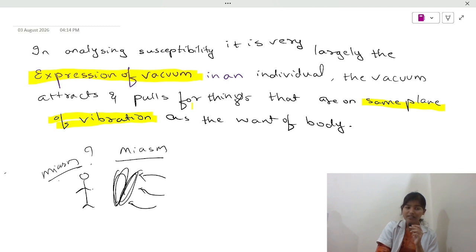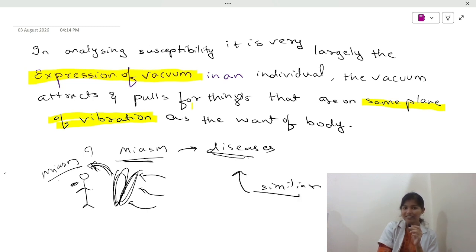Now to satisfy your miasm, what should be given to you? Yes, it is exactly what you're thinking. Or in case it has not crossed your mind, remember what is in the same plane of miasm? Our miasm is craving for diseases, right? So to satisfy the disease, we have to give something of the similar kind, right? Now what is the similar? Remember, now I'll tell a line and you will remember everything. There is something known as similia similibus curantur. What is this? Yes, our homeopathy.